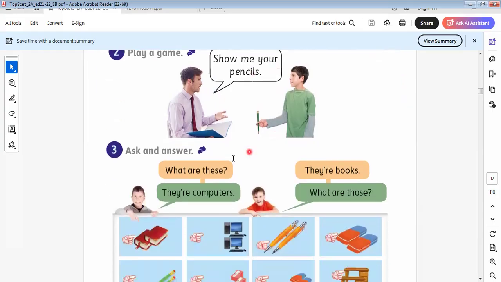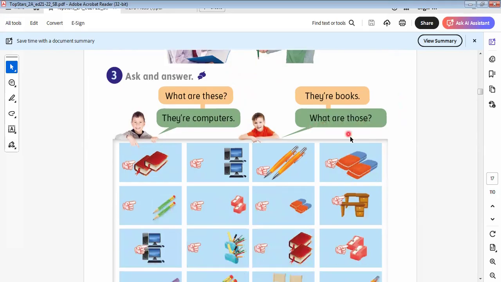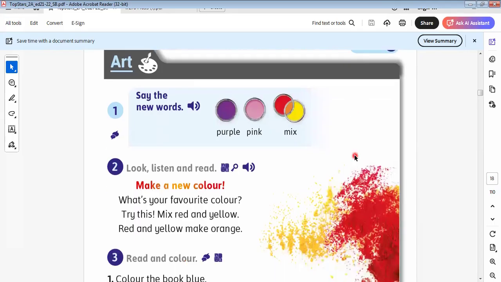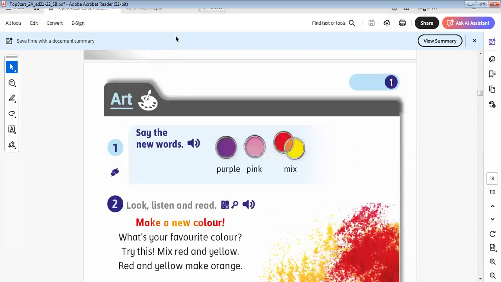Show me your pencil. What are these? They are computers. They are books. What are those? They are books. Okay. So I would like to explain this and that.